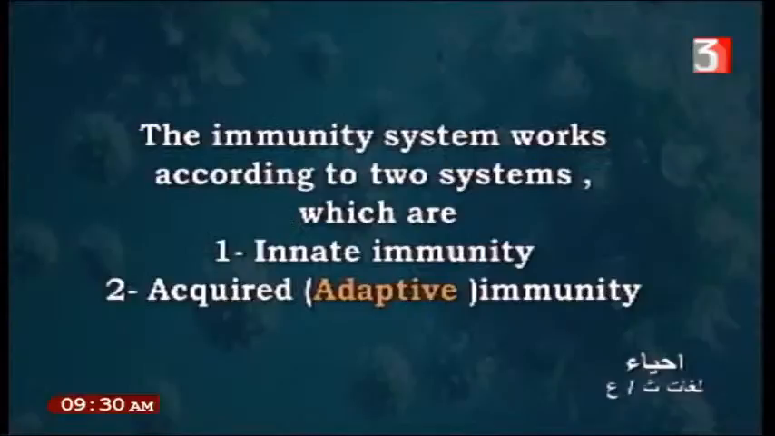The immune system works according to two systems, which are innate immunity and acquired or adaptive immunity. Adaptive immunity, or acquired immunity, is the immunity that uses another helper from outside the body. But innate immunity is found inside the human body, like the skin. Innate immunity, natural immunity. We say it is natural immunity, or we say it is not acquired immunity.